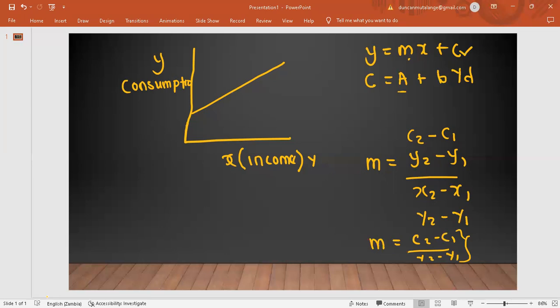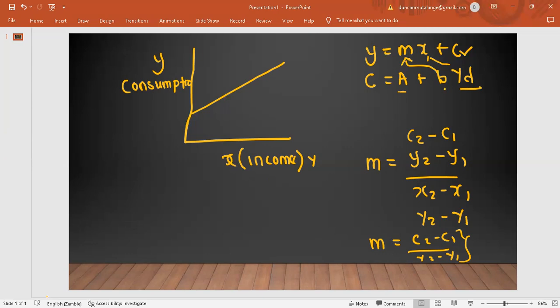This B is represented by this m, which was the gradient in grade 12. Then this YD is our x, which is income on the x-axis. So you can see that this is just grade 12 work, the same thing that you had been doing. But now we have income, consumption, and the gradient changing its name to be called the marginal propensity to consume.